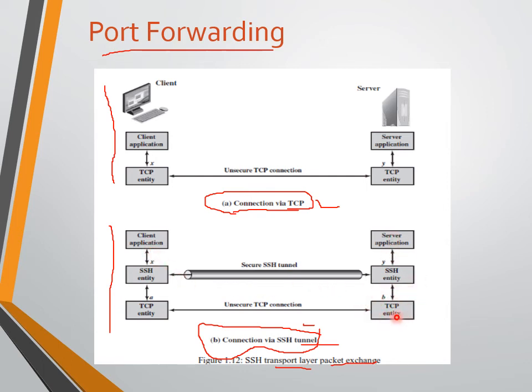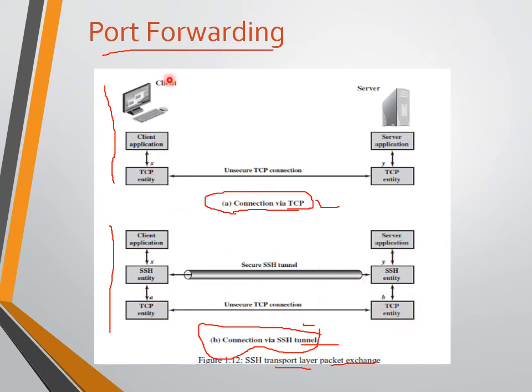This is a TCP entity, this is an SSH entity, with TCP port numbers A and B. Notation I have changed: the TCP entity for the client is A and the server TCP entity is B.